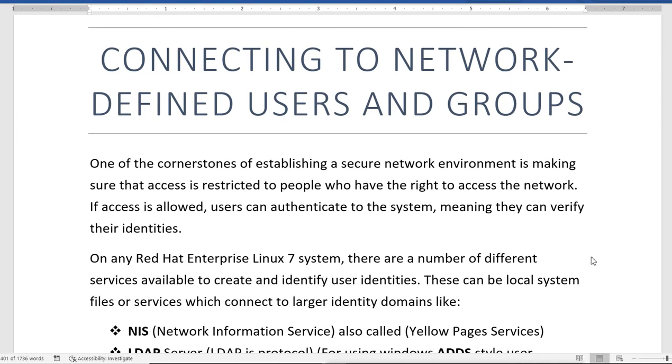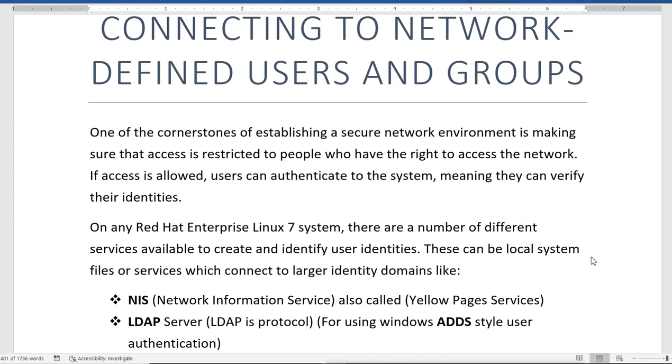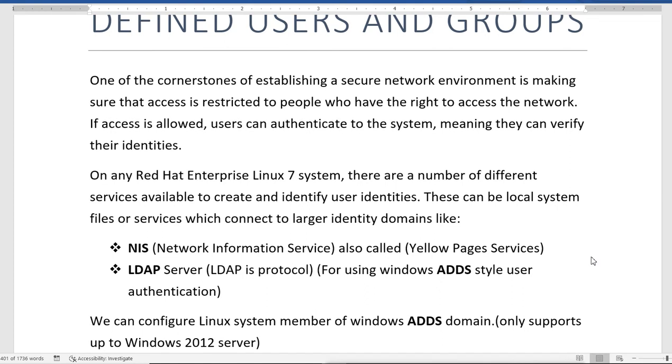That means we should have a centralized authentication for users so that we only allow those users which we know to access the resources of our network. And for that we should configure the network services. Now in Windows, you will see the Windows Active Directory services. Here in Linux we have different services which we can configure. It is not like Windows Active Directory, but it somehow does the same thing. It is like a network domain we configured.